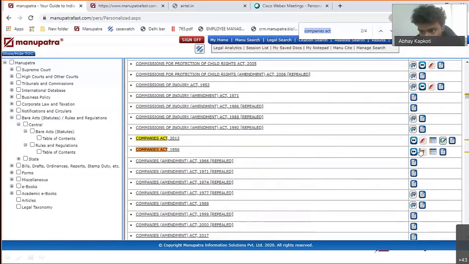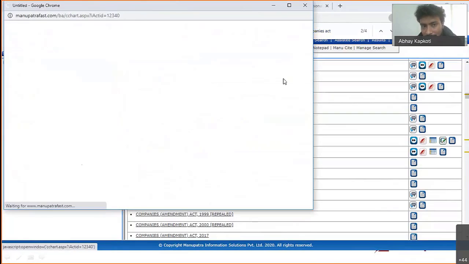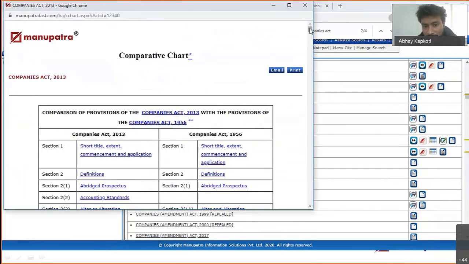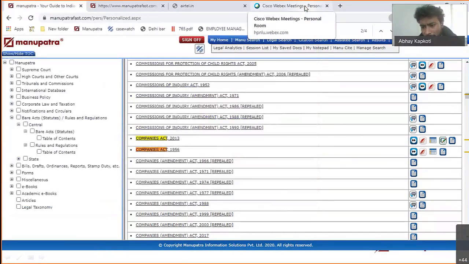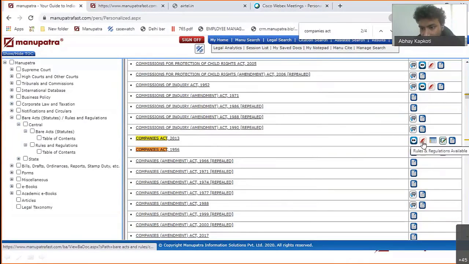On the right hand side, these are the different icons that you have to use to open this. So this is view in single document that we have already done. This is annotations, if there is any annotation related to this act, that you can see. Comparative chart. If you want to compare this to the previous act, so it is 2013 and the 1956, if you want to compare these two Bare Acts, like which section is what, you will be able to compare. Similarly, you can do for a new act also, like the Consumer Act that came in 2019. You'll be able to compare. This is the rules and regulations for this. If you want to view this in different languages, that option is also here, brief facts.